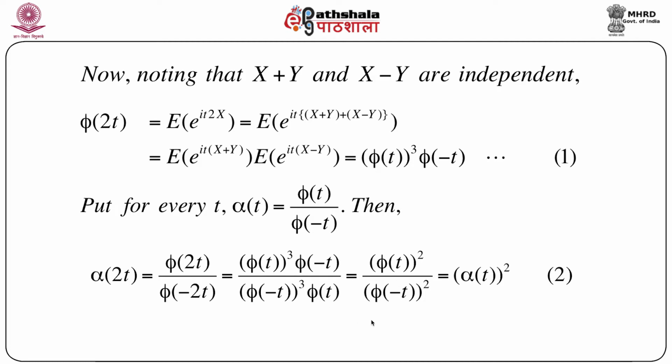Now simple cancellation will give us, because one phi t cancels out and one phi of minus t cancels out. So we are left with phi t whole square by phi of minus t whole square, which is nothing but phi t by phi of minus t, the whole thing square, that means alpha t square. So we eventually get alpha 2t equals alpha t whole square. Let's call this equation 2. It is interesting to see that in equation 1 we get the expression of phi of 2t in terms of phi t and phi minus t, and in equation 2 we can write alpha 2t, where alpha t is phi t by phi minus t, in terms of alpha t only.